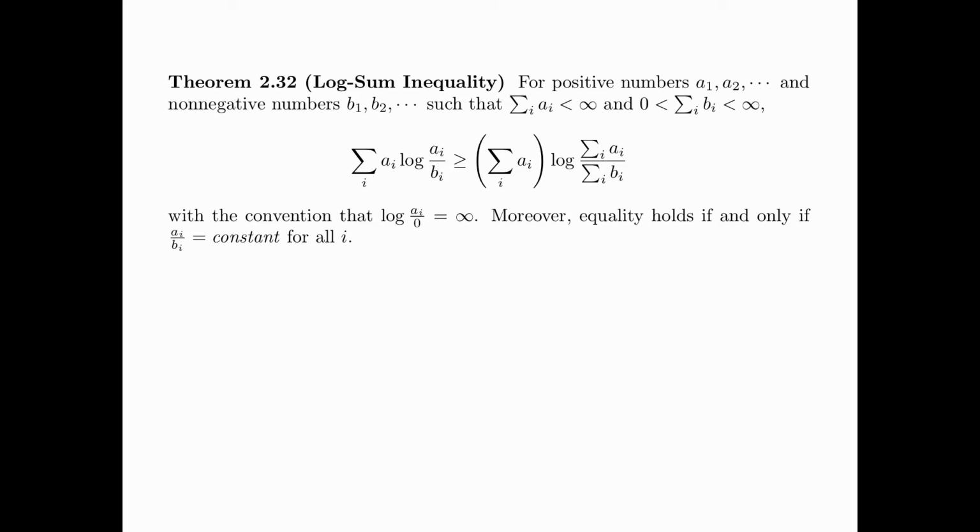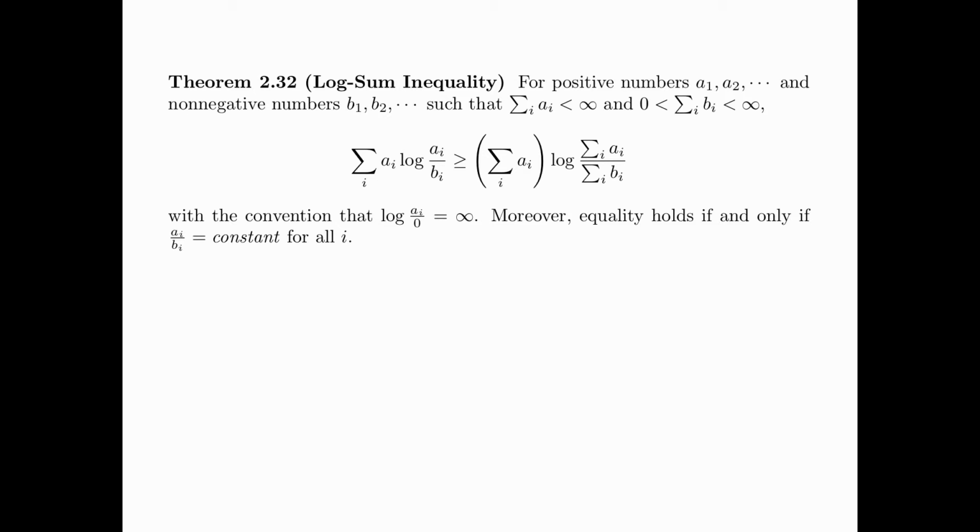It says that for positive numbers a1, a2, and so forth, and non-negative numbers b1, b2, and so forth, such that summation i ai is less than infinity, and summation i bi is between 0 and infinity, then summation i ai log ai divided by bi is bigger than or equal to summation i ai log summation i ai divided by summation i bi, with the convention that log ai divided by 0 is equal to infinity.